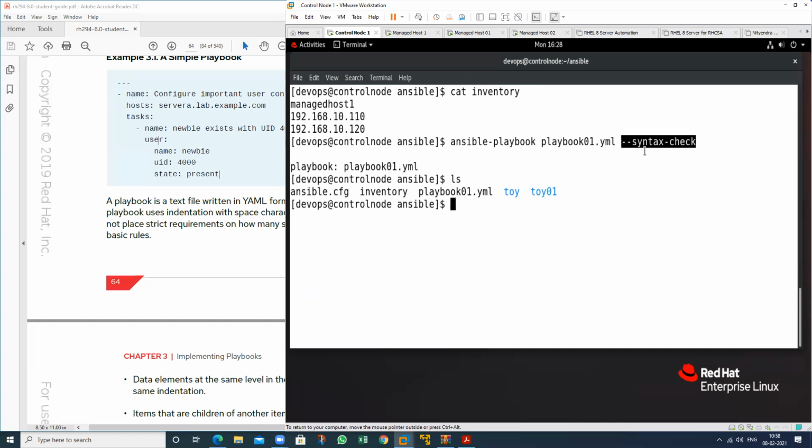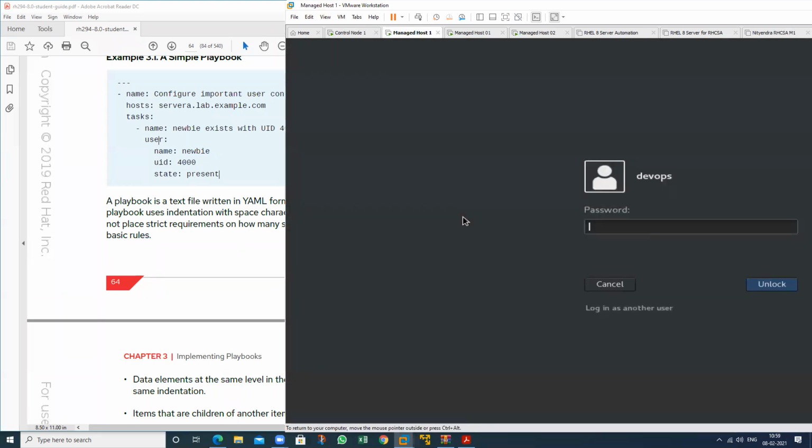Suppose for performing this particular playbook, you should have the inventory and you should have the configuration file also. For every practical, these two files will be required. If you want to perform an ad hoc command, they are also required, and if you want to run the playbook, also required. And for the syntax check, also required. If you want to perform the dry run, then what will I do? Just check. We do not want to perform this task on my managed host machine. See here, this is my managed host machine.